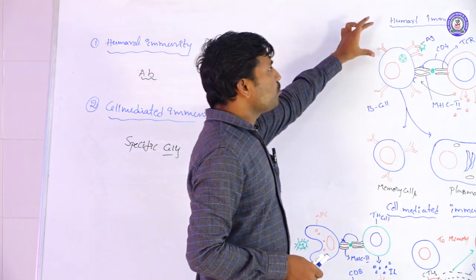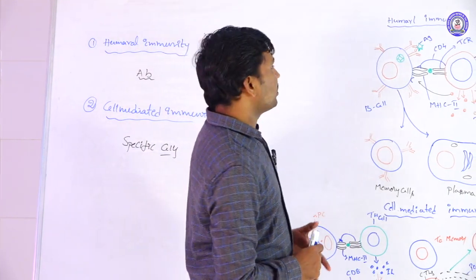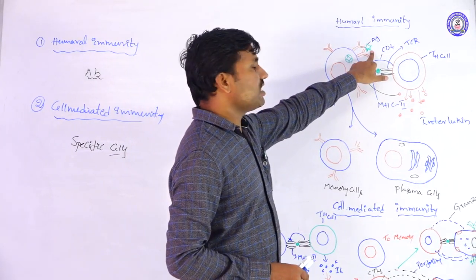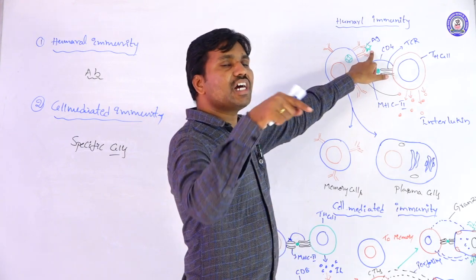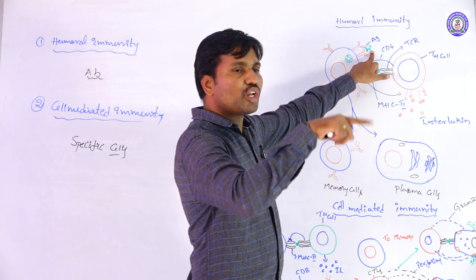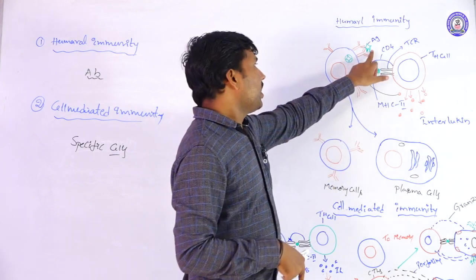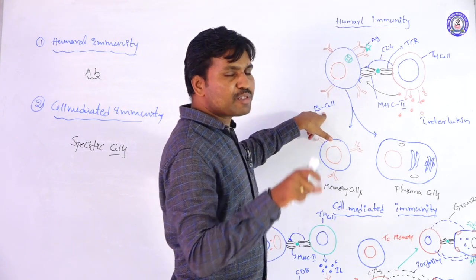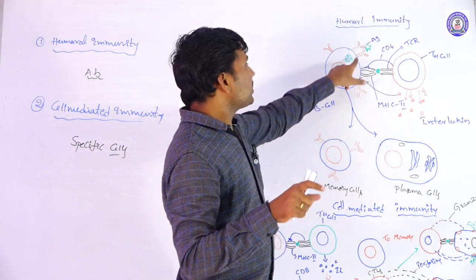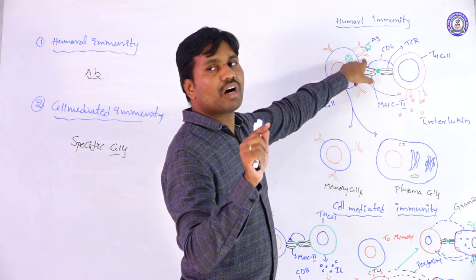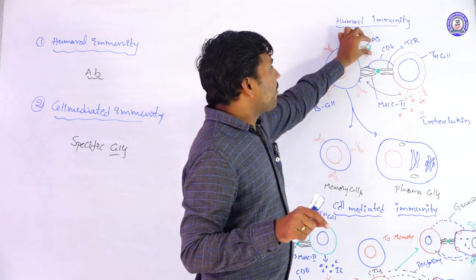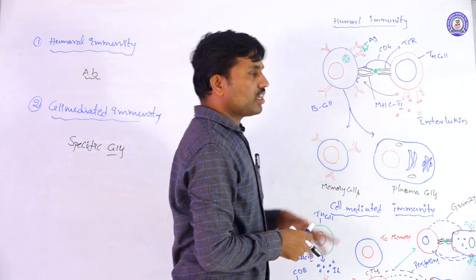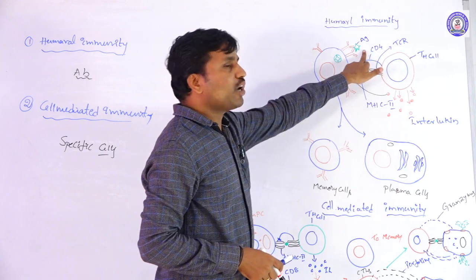First of all, the humoral immune mechanism. How it works: suppose the antigen, this green color one, is called a free antigen. Once the free antigen enters the body, it circulates in the body fluids. In the body, the free antigen is recognized by the B cells. They are trapped by the B cells. The surface protein markers of the B cells bind with this antigen. B cells have specific antibodies to this antigen. At that time, the antigen antibody reaction occurs.